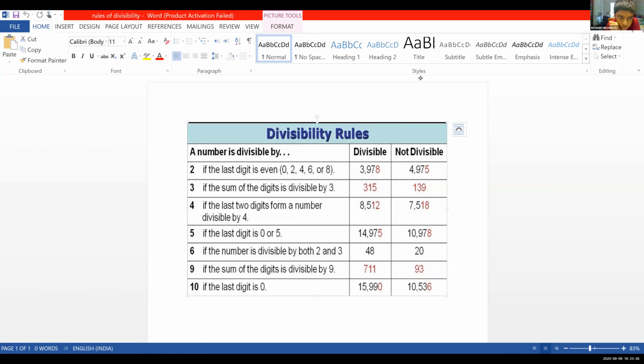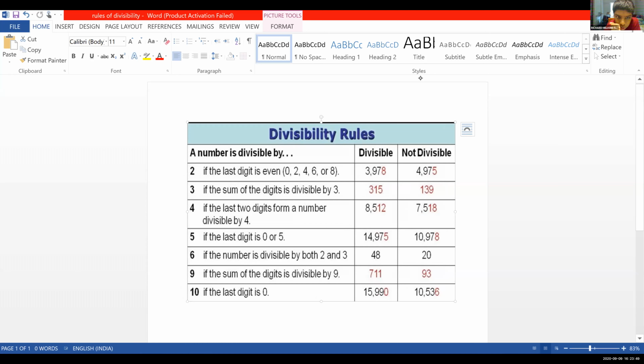Divisibility rule of 2. If the last digit is even, 0, 2, 4, 6 or 8, then it is divisible by 2. Rule of 3. If the sum of the digits is divisible by 3, then that number is divisible by 3.